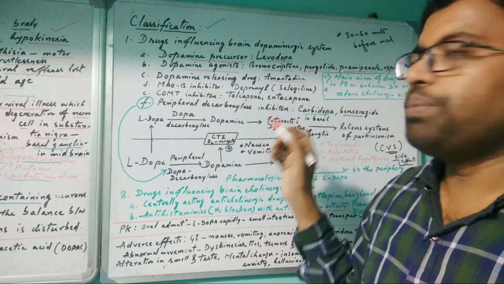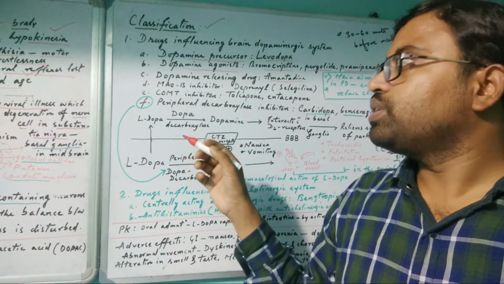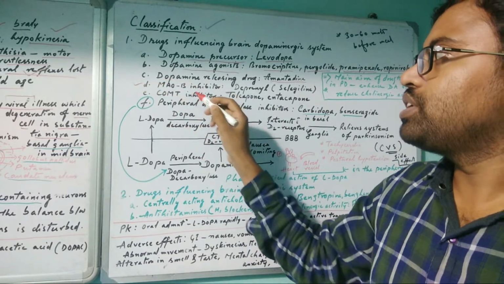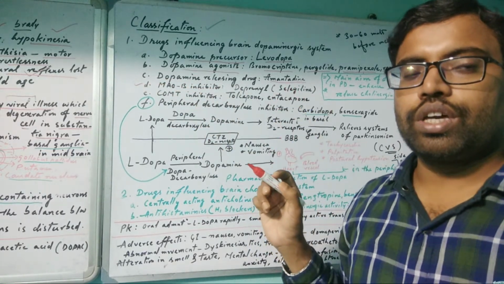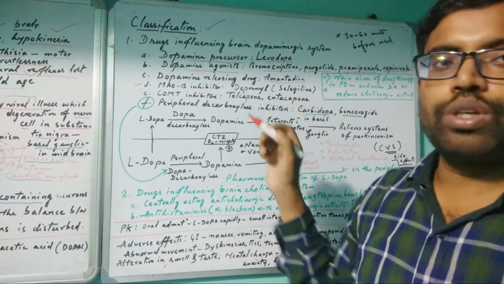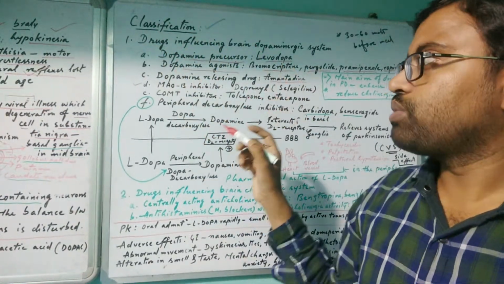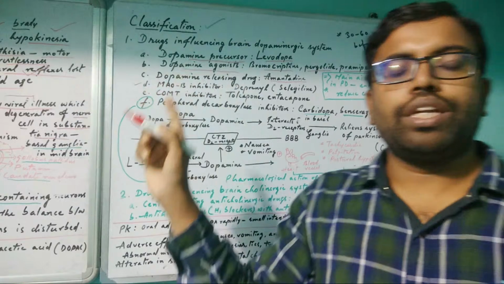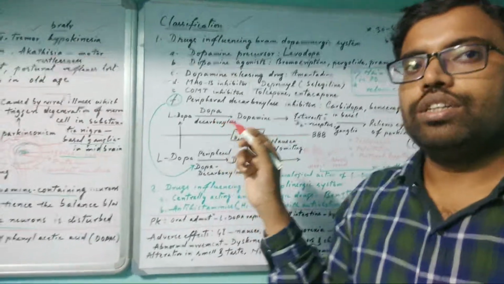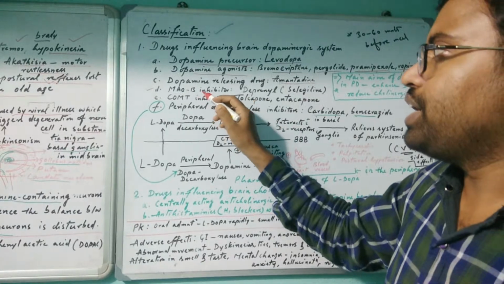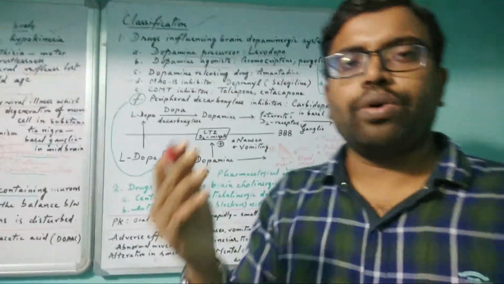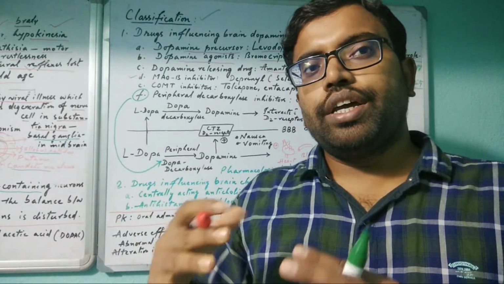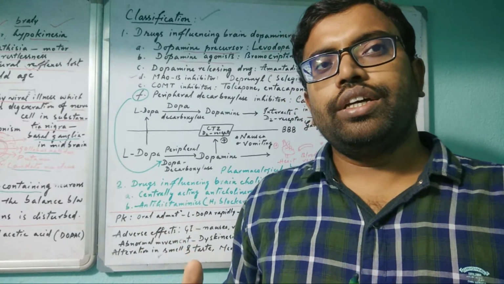Then MAO B inhibitor. In a previous video about antidepressant drugs, I discussed MAO A inhibitor, so you can watch that later. MAO A inhibitor is actually a serotonin release inhibitor. MAO is monoamine oxidase, which is destroying or degrading neurotransmitters.